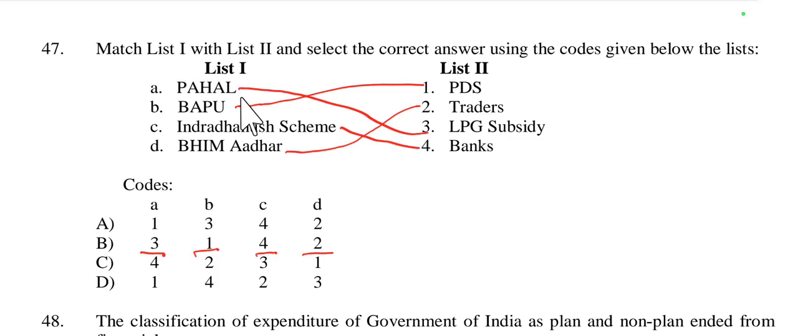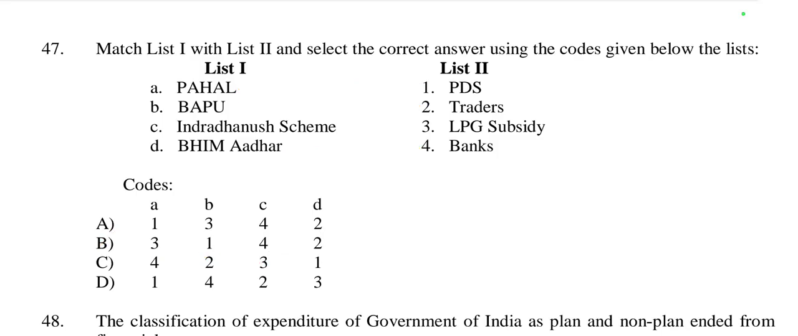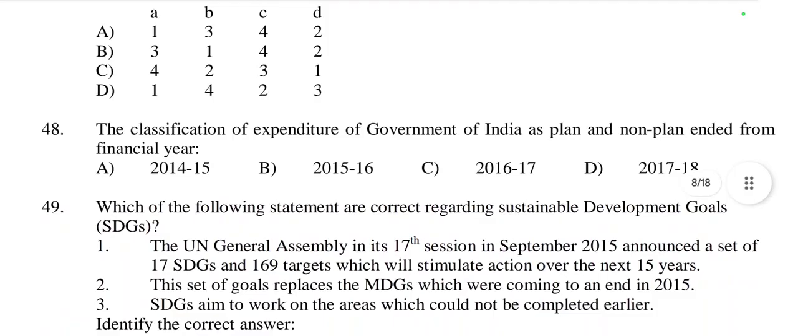Pahal means Pratyaksh Hastantarit Labh, it is related with LPG subsidy. Bapu means Bharat Ahar Purak Yojana, related with PDS, public distribution system. Indradhanu scheme, this is related with banking sector development. Then Bhim Aadhar means Bharat interface for money, it is related with traders. So A3, B1, C4, D2 in option number B. B is right here.